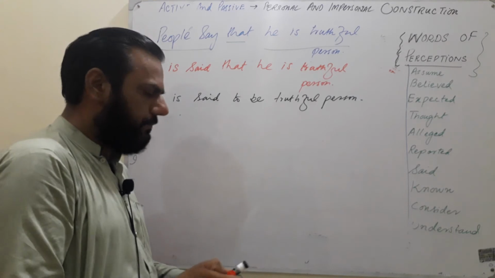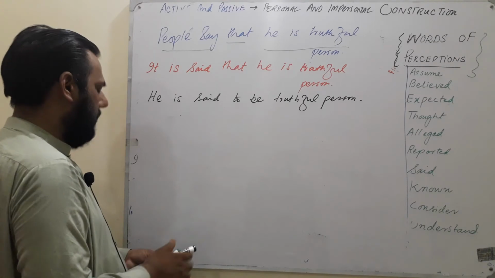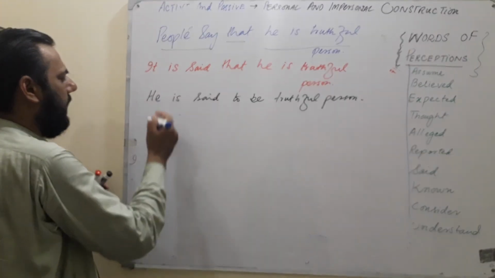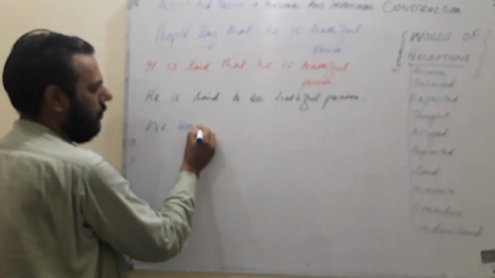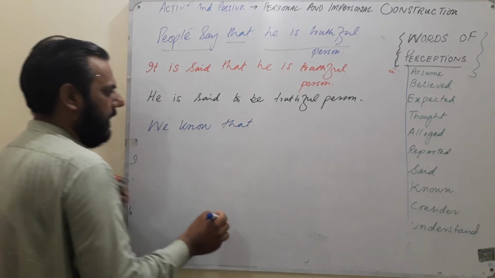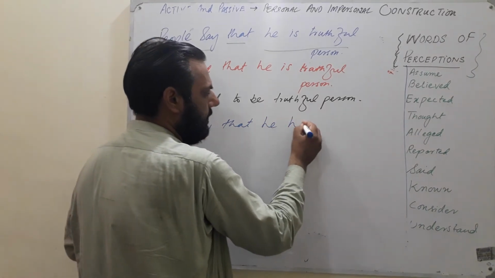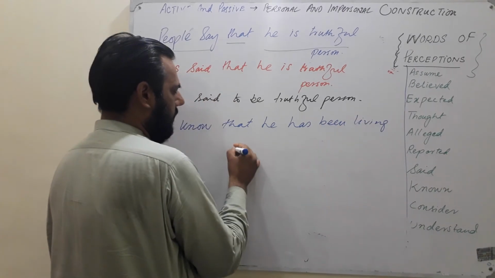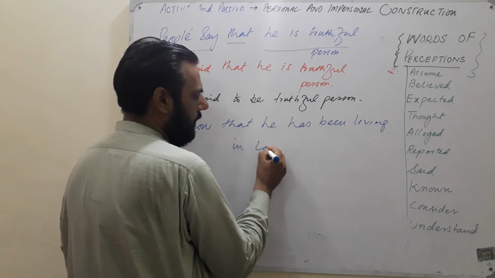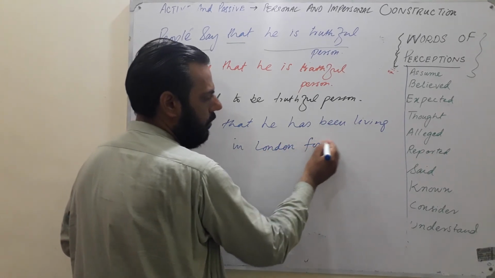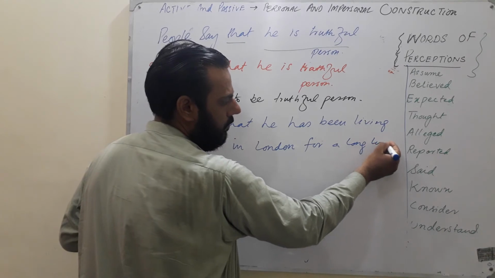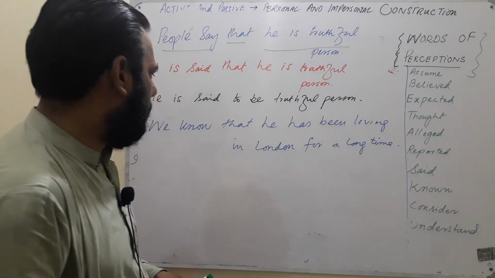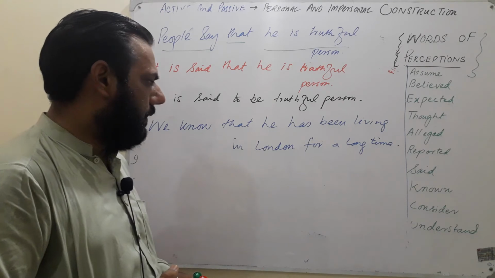One more example. We know that he has been living in London for a long time.